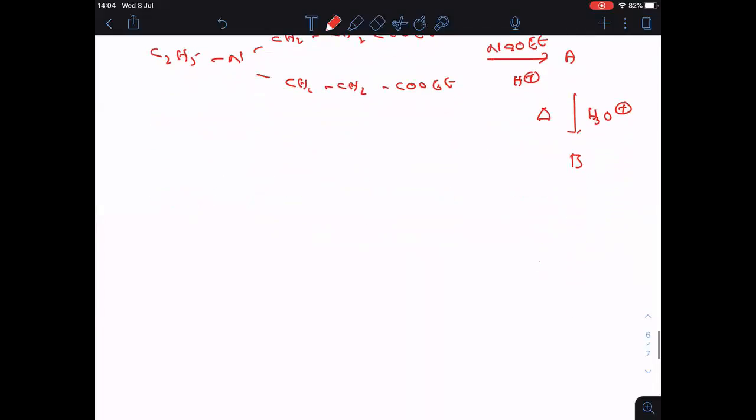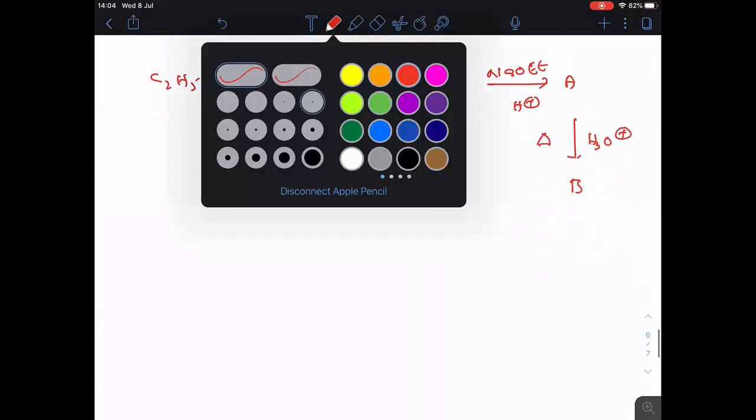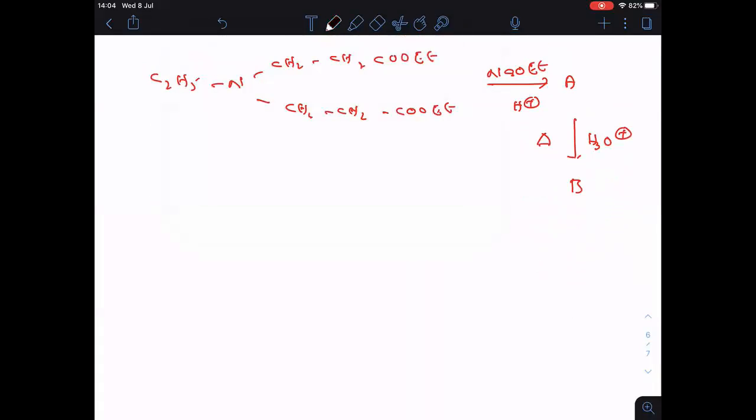Clear? So here, let me solve this question. C2H5 N, CH2, CH2, here C double bonded O. I want to remove this OEt.